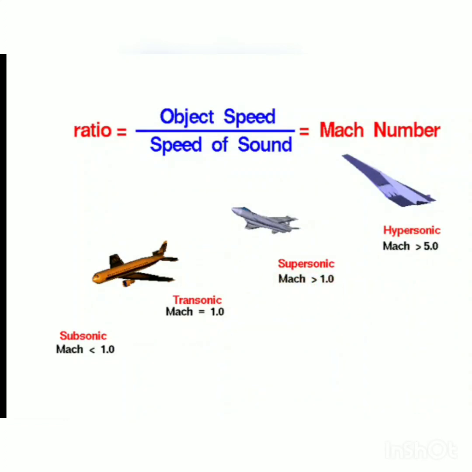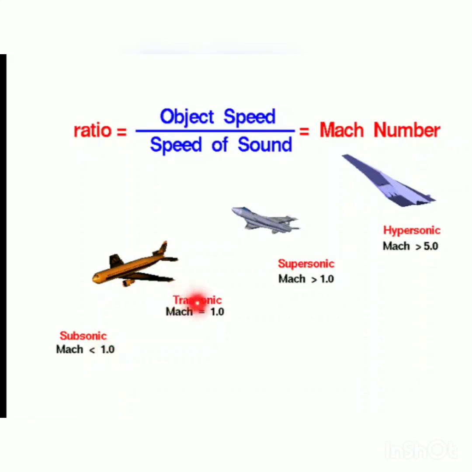We can see the example of aircraft. First is subsonic flow, meaning the velocity of that aircraft is less than the velocity of sound, means Mach number is less than 1.0, so it is called subsonic flow.